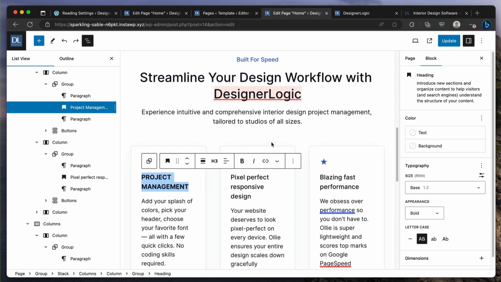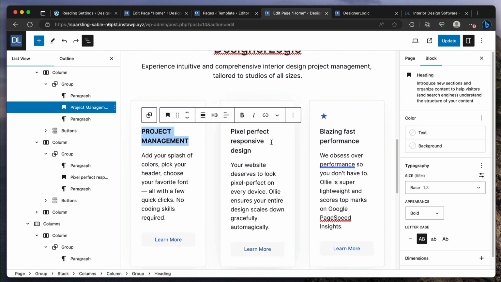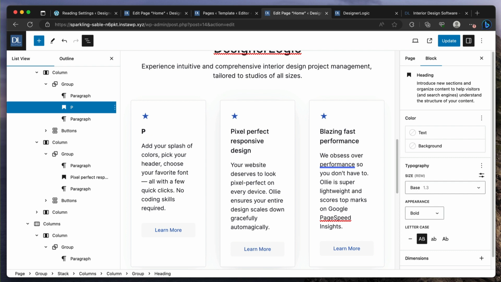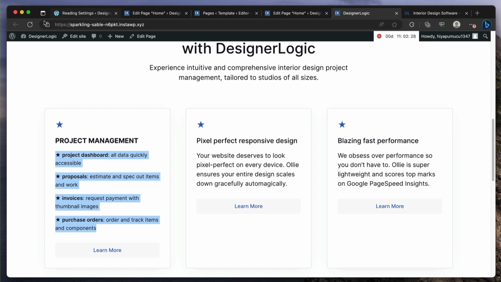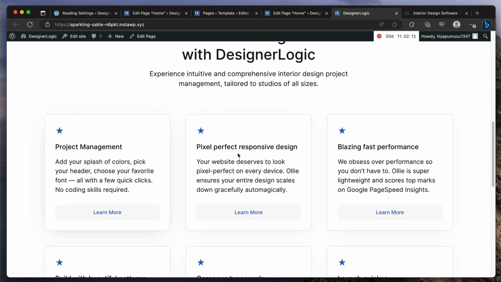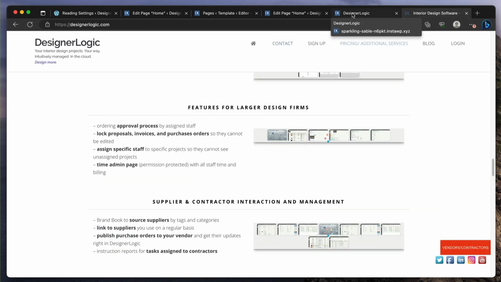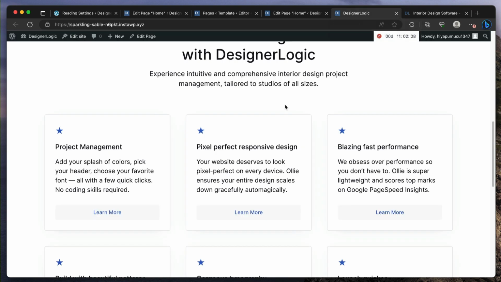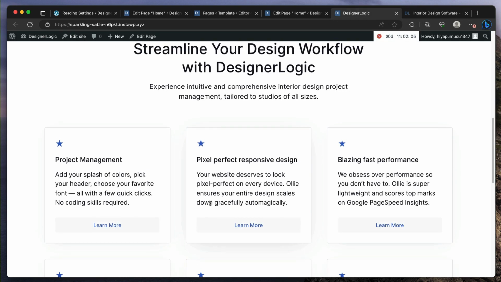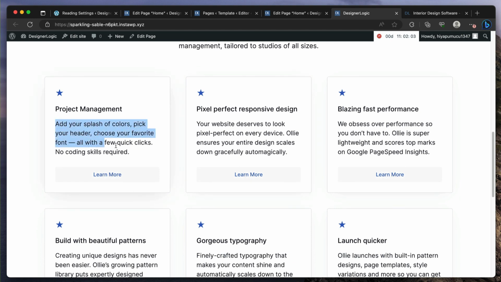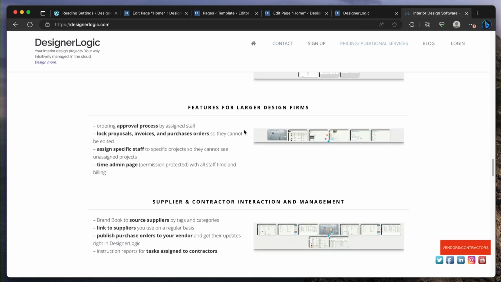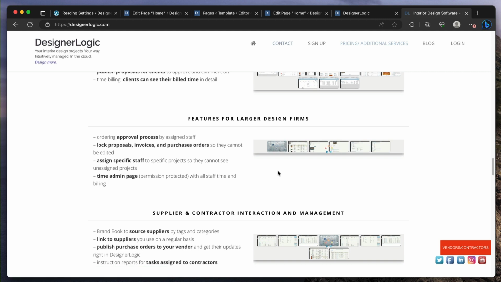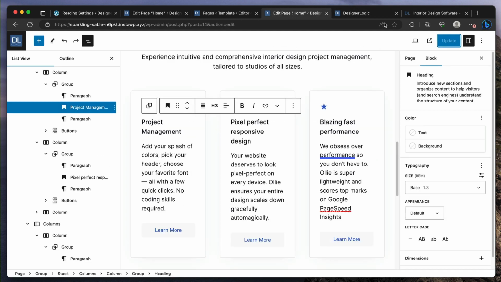Like here, you could just do project management, larger design firms, web clipper, supplier, you just do those, right? And then a very succinct explanation for each. And then if they click more, we can have a full page just explaining each of those with large images.